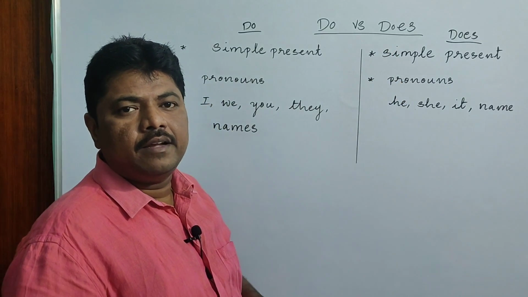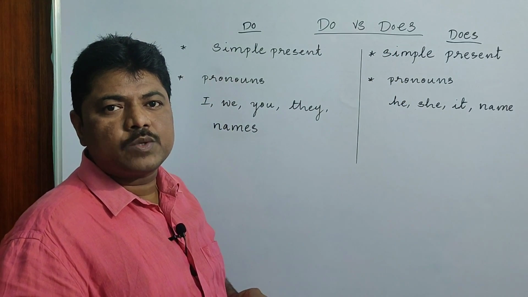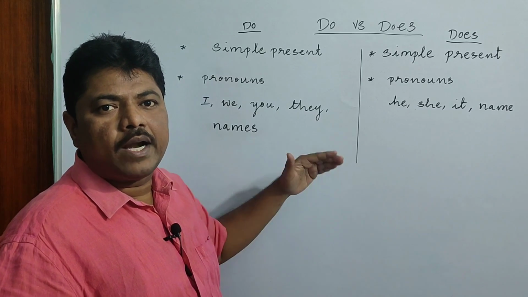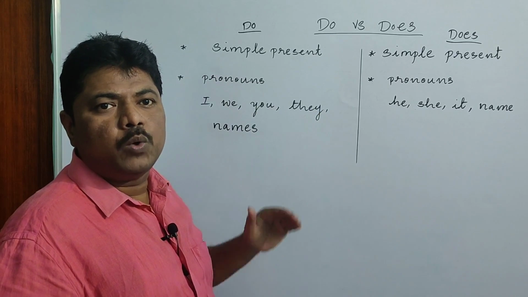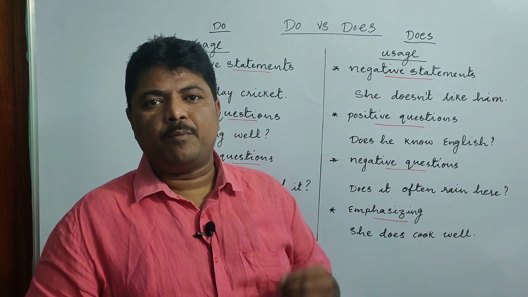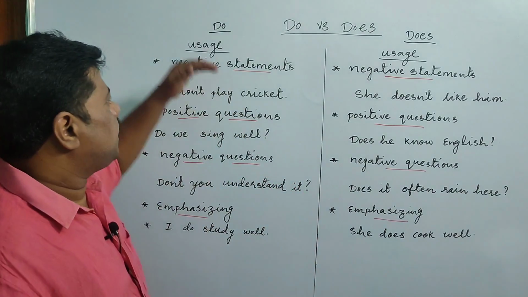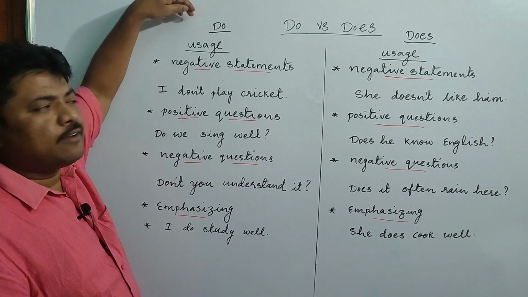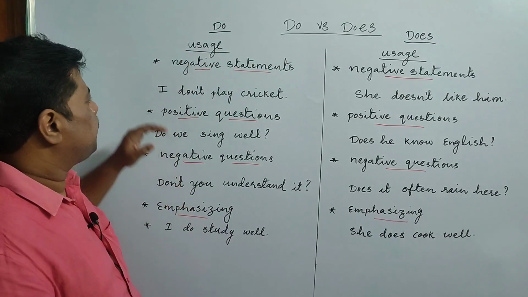Now we shall see the usage of do and does with the help of examples. Then you will understand much more clearly how to use do and does. You can very clearly see the examples written for do and does.